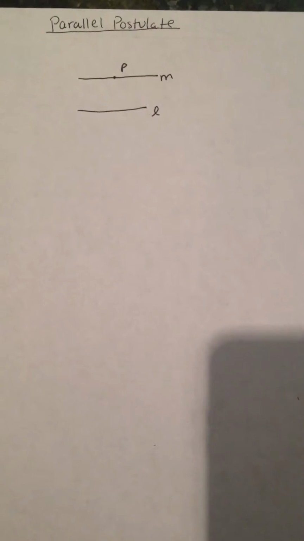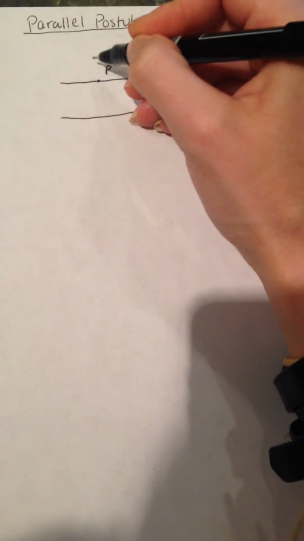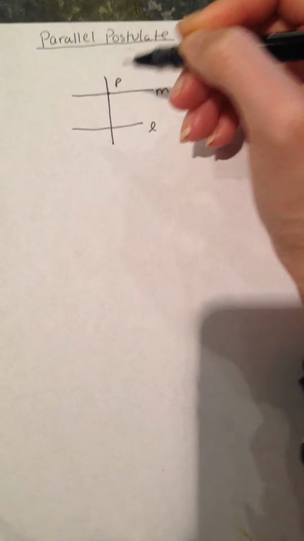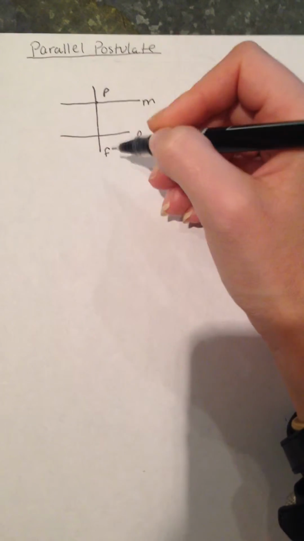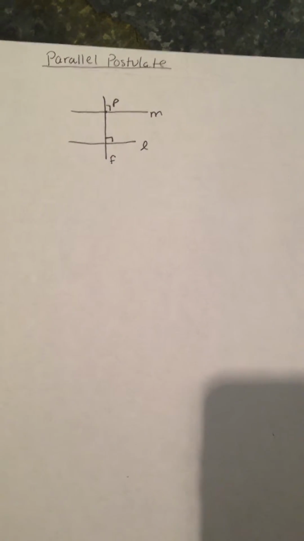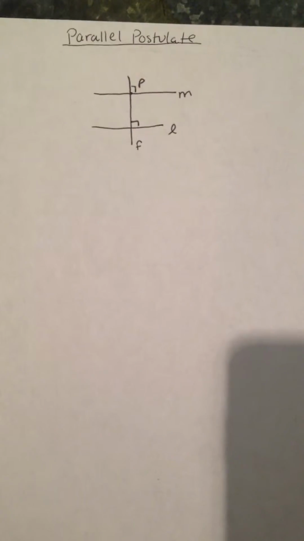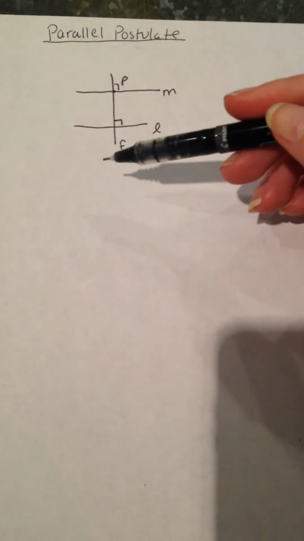Next, by proposition 112, he is allowed to construct a line through the given point that is perpendicular to both lines. So he constructs F as a transversal that is perpendicular to both lines, and it makes these right angles with the two lines. Euclid then assumes that there is a second line through the given point that is not the same as the first line, such that it makes an angle alpha with line F.